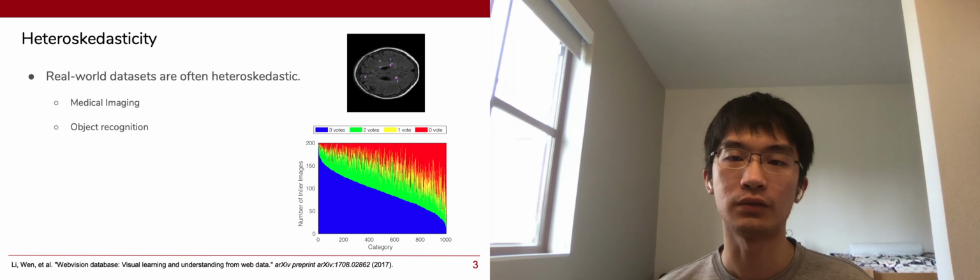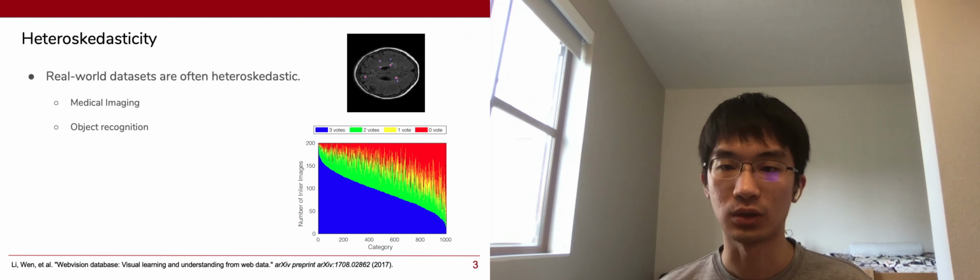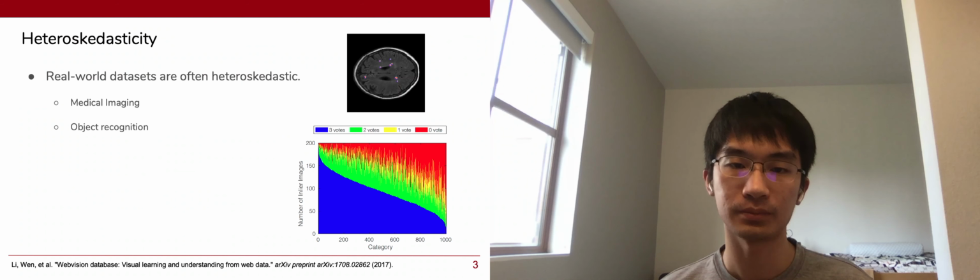Real-world datasets are often heteroskedastic. For example, in healthcare, the quality of CTs varies among different machines. Low-cost machines unavoidably produce medical imaging with high noise. For object recognition, web crawl data contains a substantial amount of noise. Li shows that the web vision dataset has a varying number of ambiguous and true noisy examples across different classes.